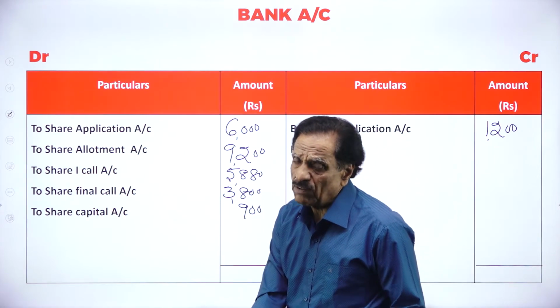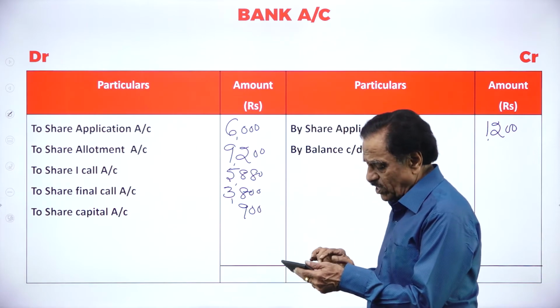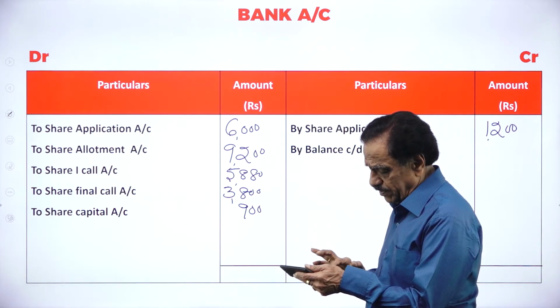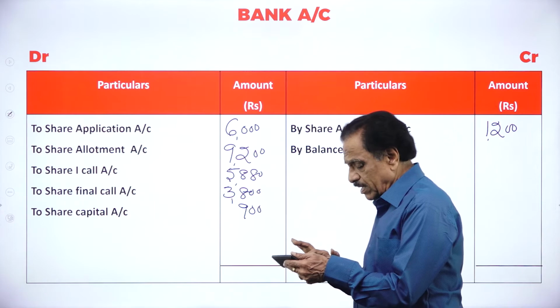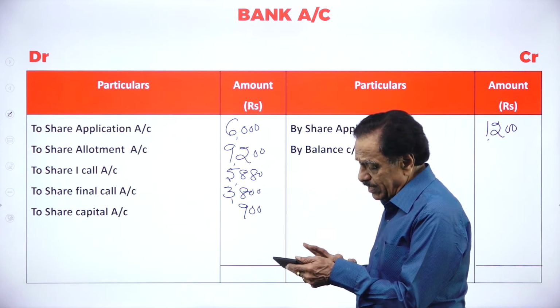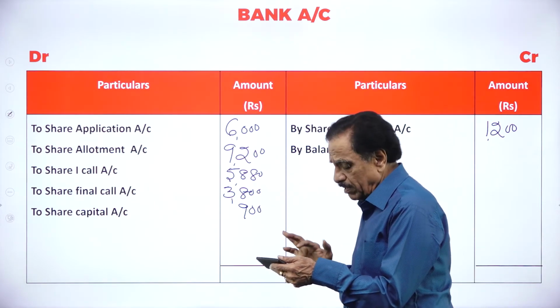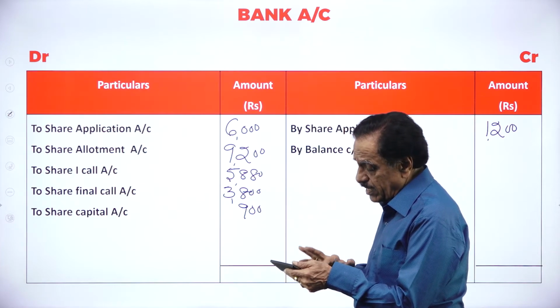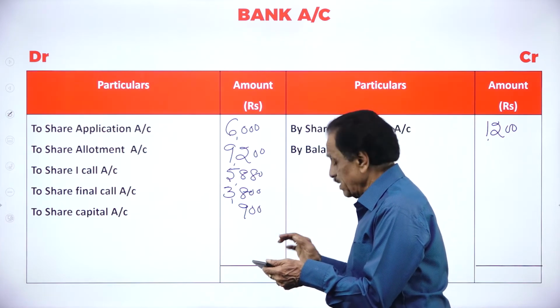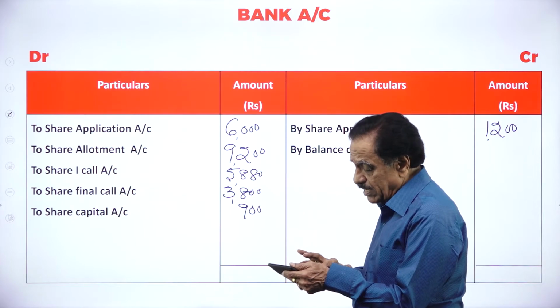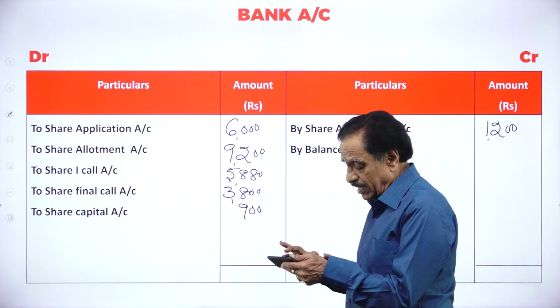We'll make the total of this. We'll go with this one. First one 6,000. Second one 9,200. Plus next one 5,880. Plus next one 3,800. Plus 900.